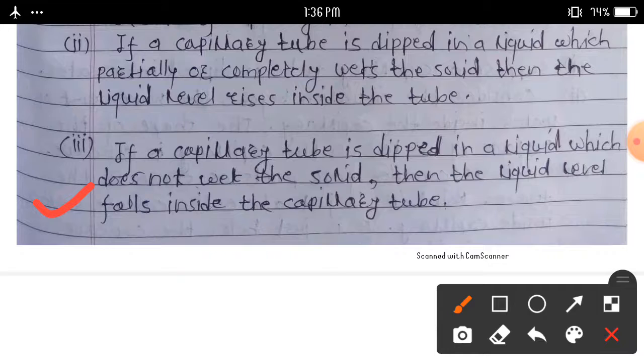Some questions asked on this topic: explain the two possibilities when the capillary tube is placed in a liquid; what is meant by capillarity or capillary action; or what is a capillary tube?